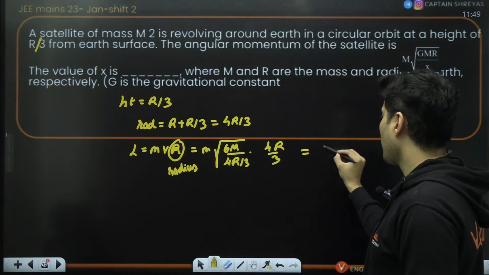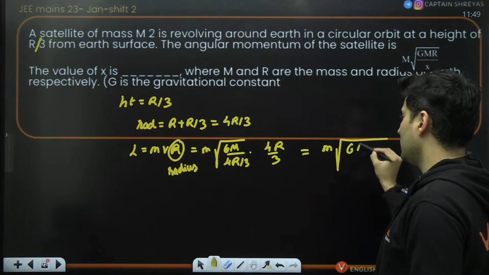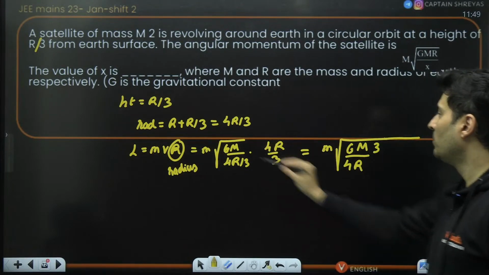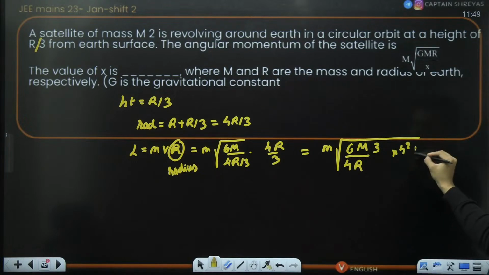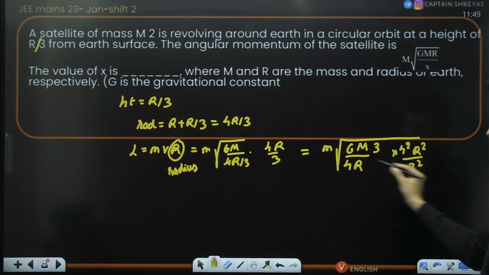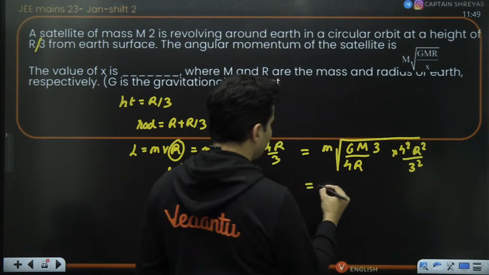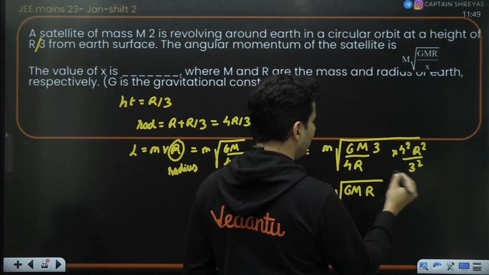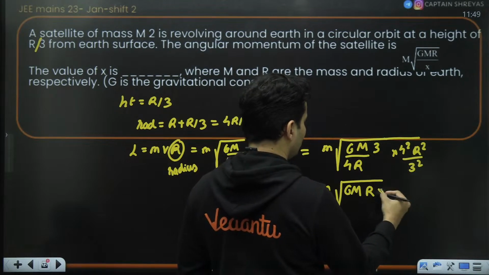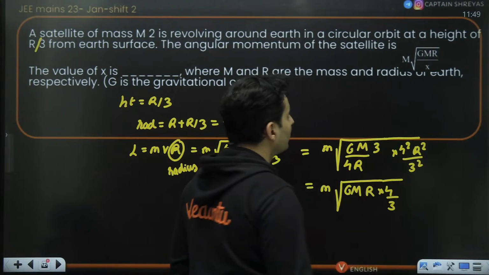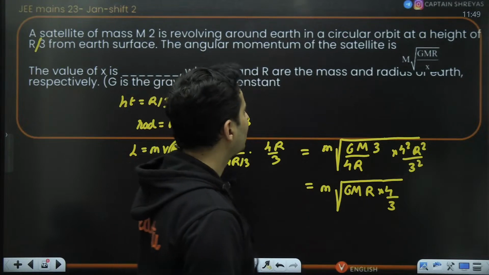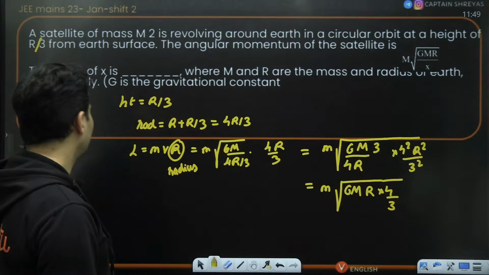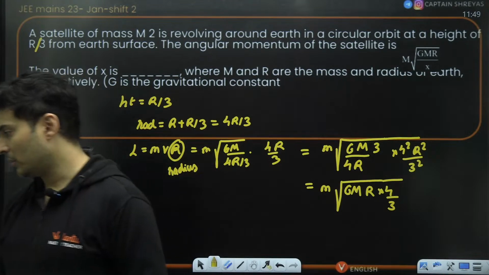So that radius is again 4r by 3. So this will become m outside, root of GM by 4r and 3 on the top. When you bring it inside, it will just become 4 square r square by 3 square. 3, 4 and r will cancel. So you will be left with m root GM, one of the r will be left out, 4 will also be left out and 3 will also be left out. So 4 by 3. So if I think that number 4 is there somewhere, the denominator will be 3. Is that okay? That's how you solve the question.